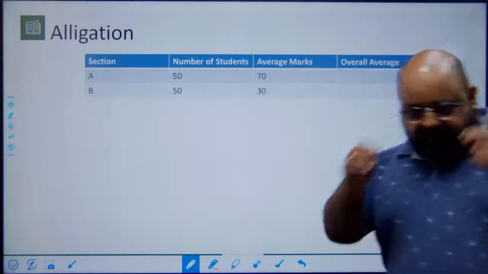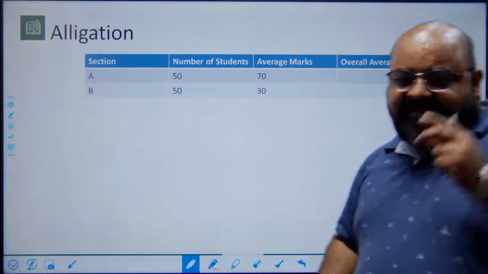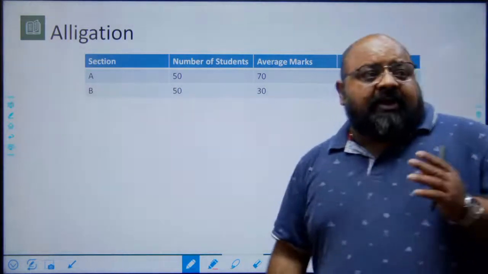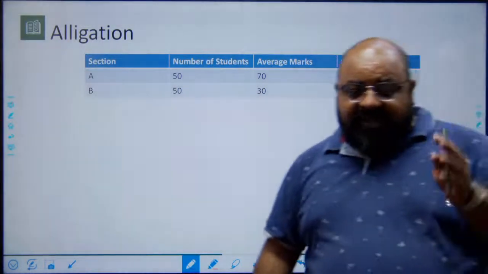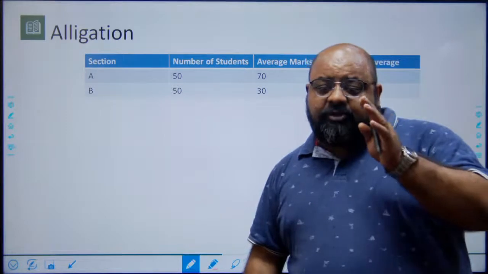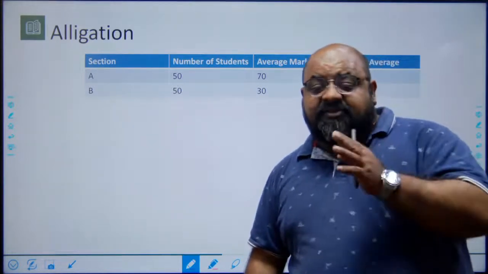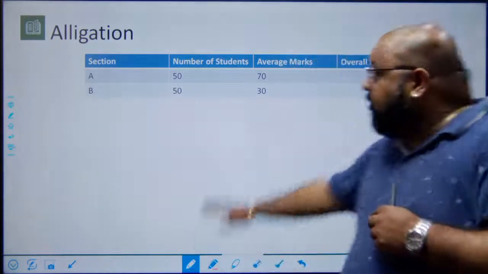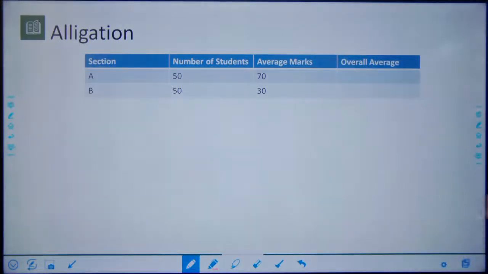What is alligation? Now, if you look at this question, where I say there are two sections, A and B, each having 50 students, the average marks of the first group of students is 70, the average marks of the second group of students is 30. What will be the overall average of the class?